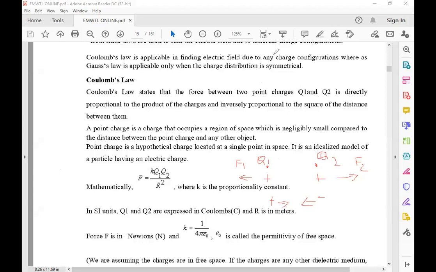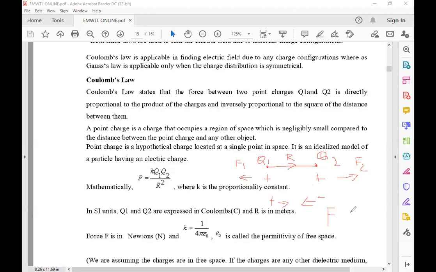and Q2 is directly proportional to the product of the two charges, Q1 and Q2, and inversely proportional to the square of the distance between them. Let the distance between Q1 and Q2 be R. F is nothing but the force between the two point charges.